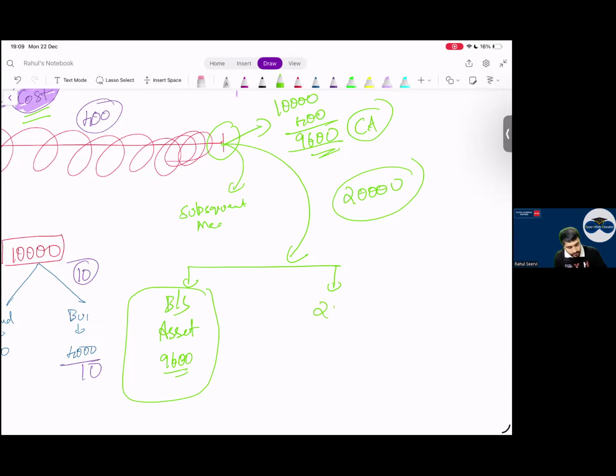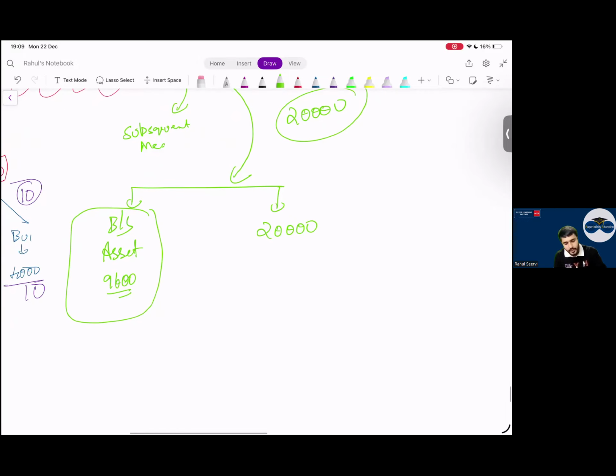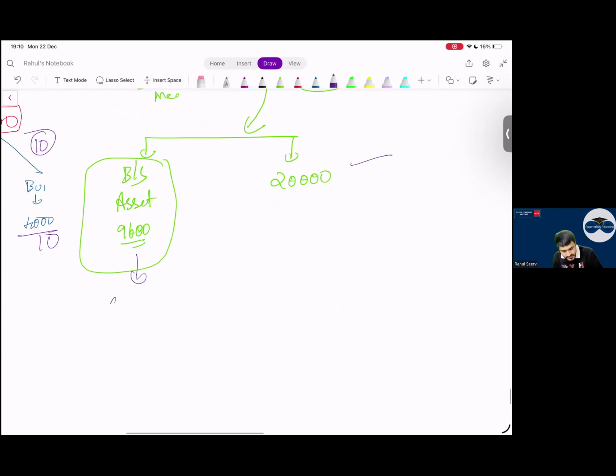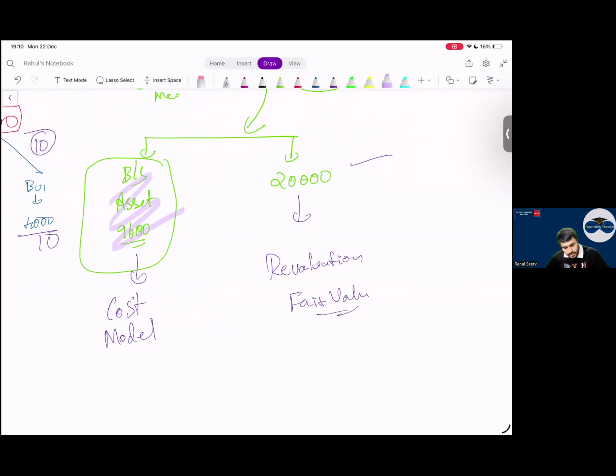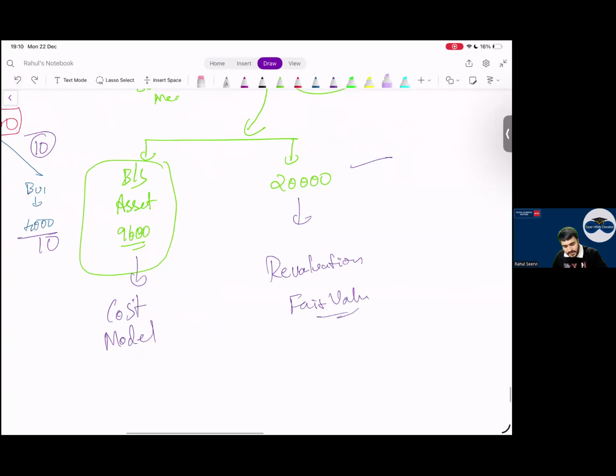Now, when I show at 20,000, which one will provide me the good presentation, as per the market or as per fair terms? 20,000, sir. So this is known as what? This is again known as cost model or revaluation, or we say fair value model. So I am taking an example as of now. There are some changes, I know. But did you understand what cost model and fair value mean? Fair value means as per the market, what is the value?